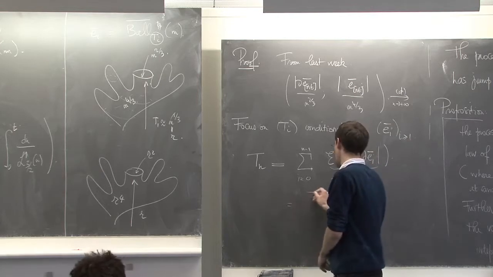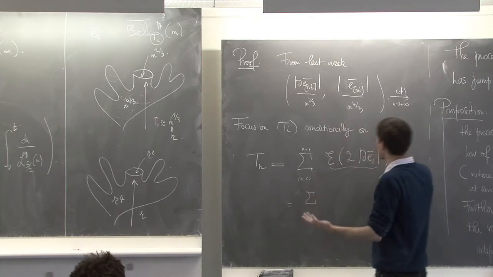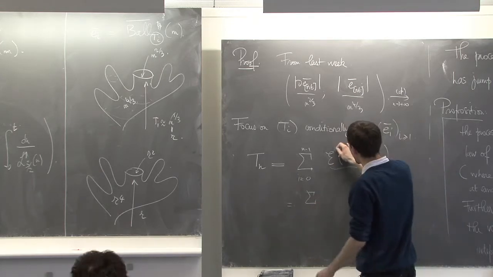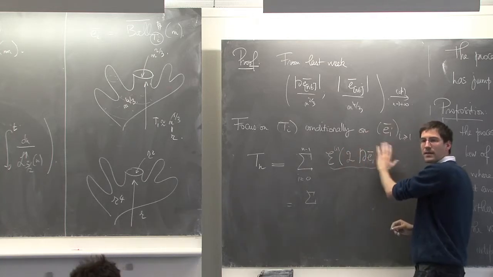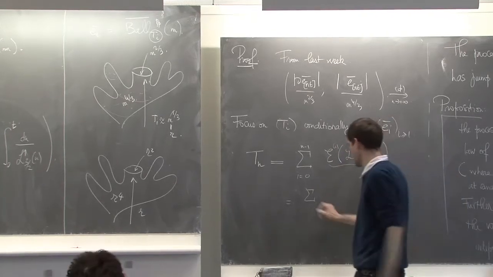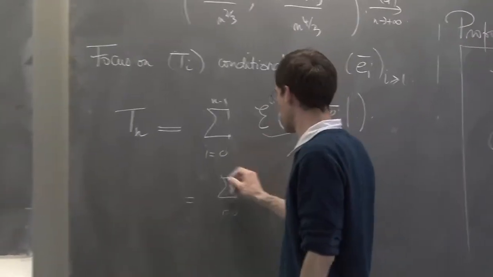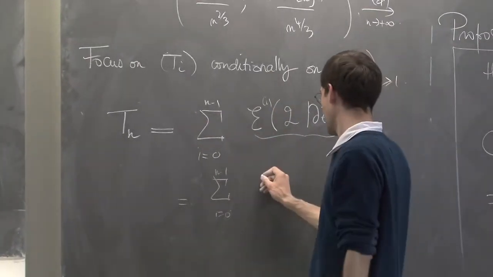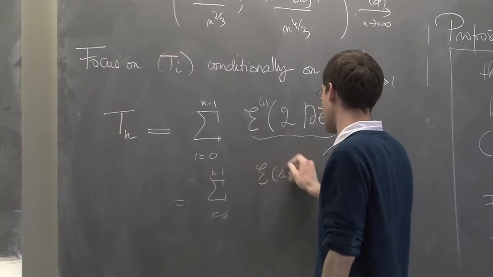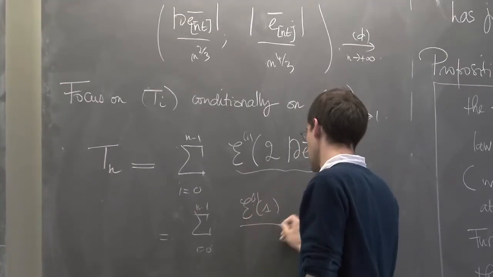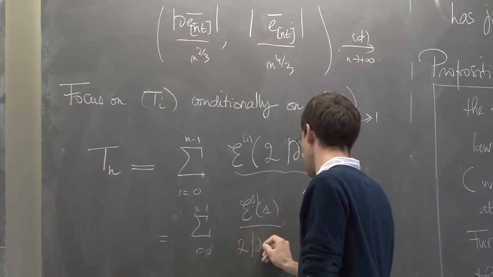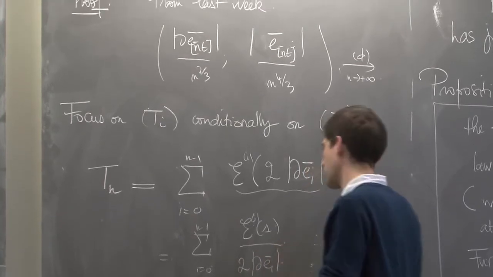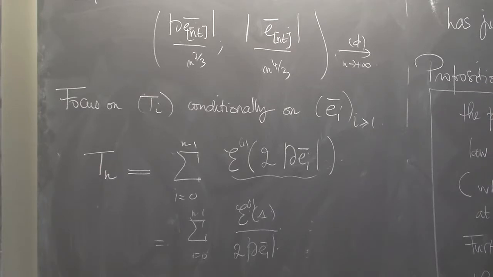Okay, my notations are not good. I should put some i here just to say that they are all independent. But it's not my only mistake, so forgive me at that point. Just 7 minutes to go. So these are independent guys divided by twice the perimeter of Ei. And now the heuristic goes as follows.